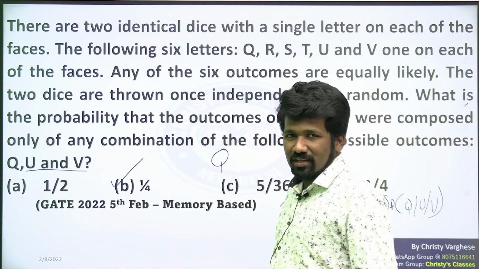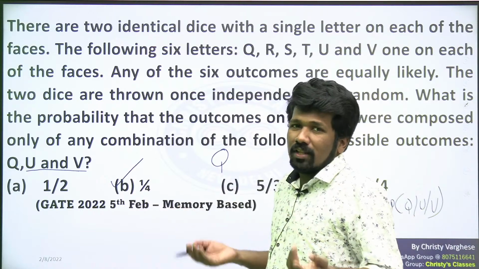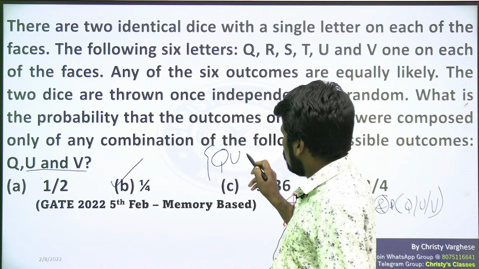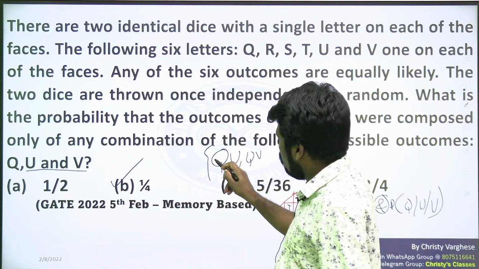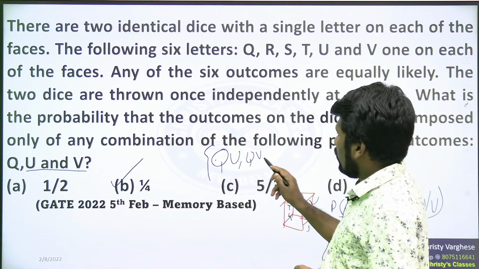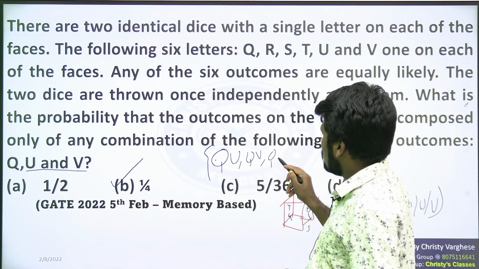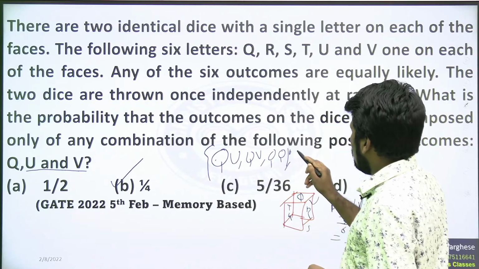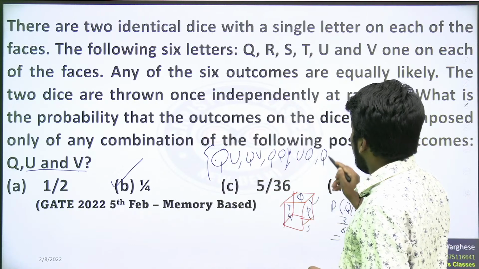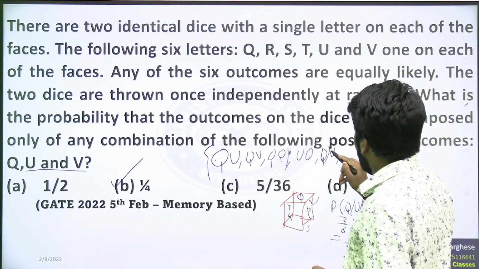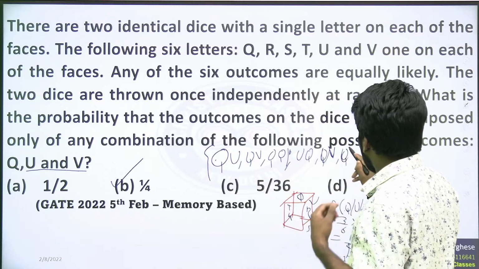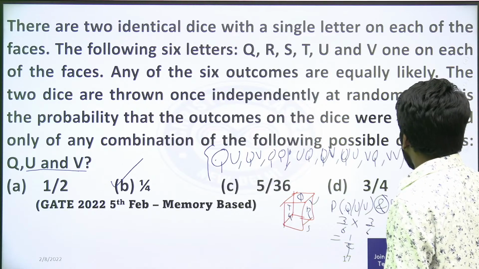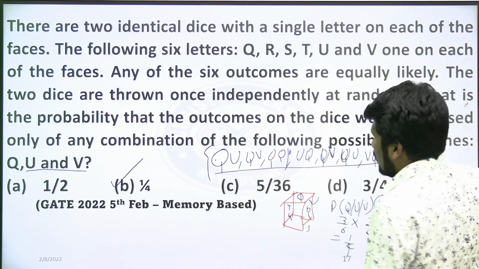Sample space you can write. The full sample space of all the things you don't have to write, only the sample space of the event. The event will be QU, QV, QQ. QU is a possibility: Q on first dice, U on second dice. Q on first dice, V on second dice. Q on first dice, Q on second dice. Then UQ, UV, UU, and then VQ, VV, VU. These are the 9 required cases.